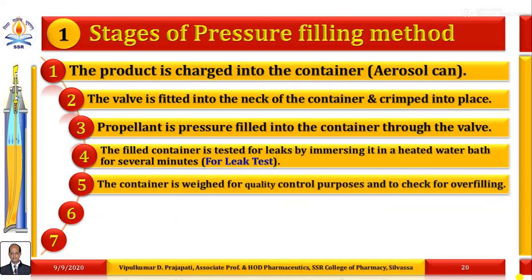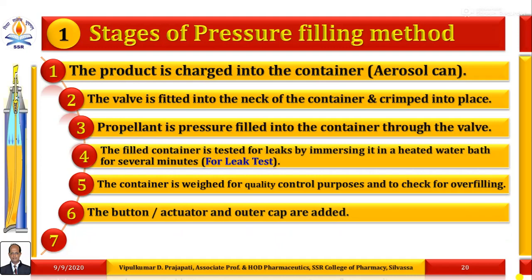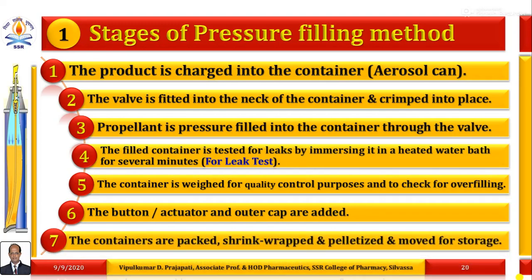After this test, other tests also follow, but the next stage is that the container is weighed for quality control purposes and to check for overfilling. The next stage is that the button or actuator and outer cap are added on the quality controlled filled aerosol container. Next, the containers are packed, shrink wrapped, palletized and moved for storage. So these are the various stages of the pressure filling method.